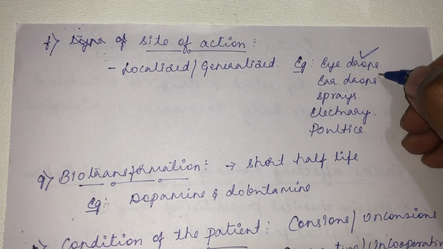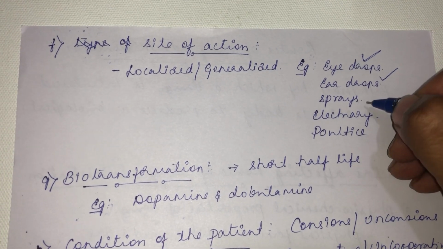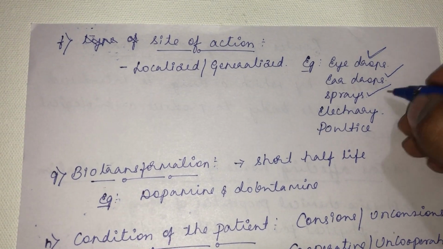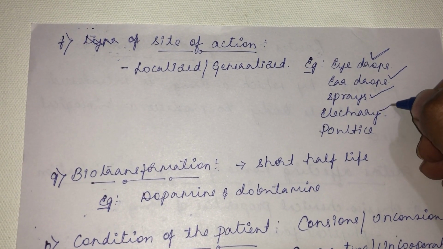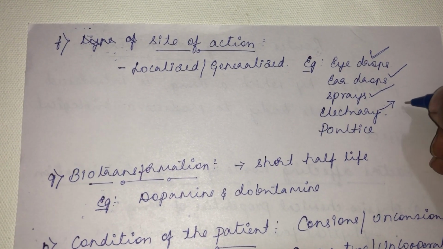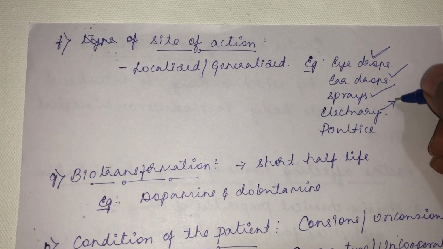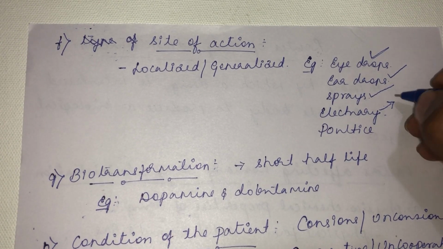Ear infection, ear drops can suffice. Or a sprain or a pain in a localized area, so painkiller spray can be given. Then electuary or poultice. Electuary you can give it. You just smear it on the mucous membrane. You smear it on the mucous membrane in the mouth. So you just smear it there.